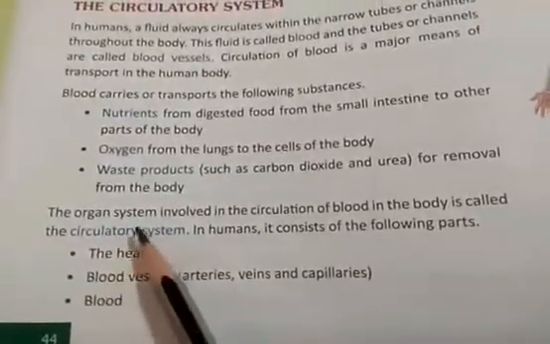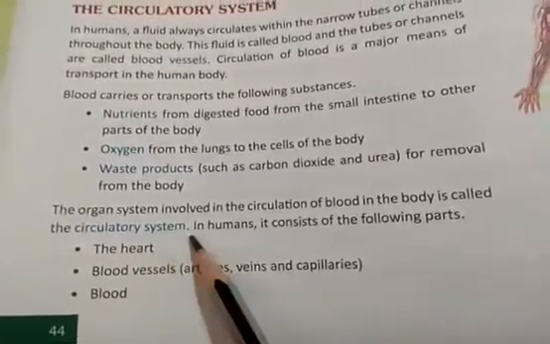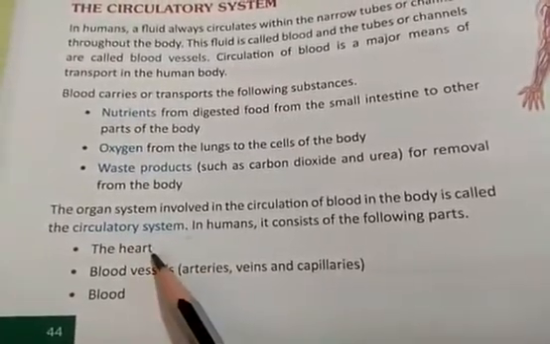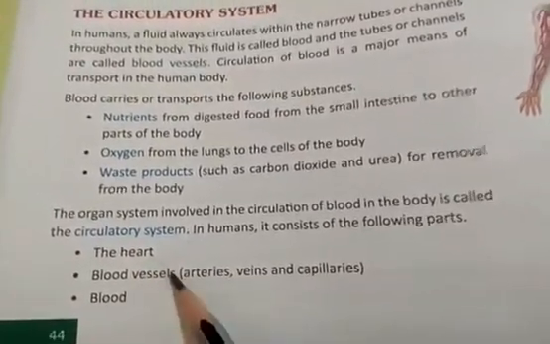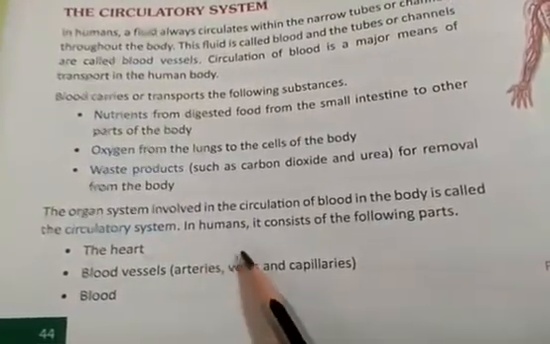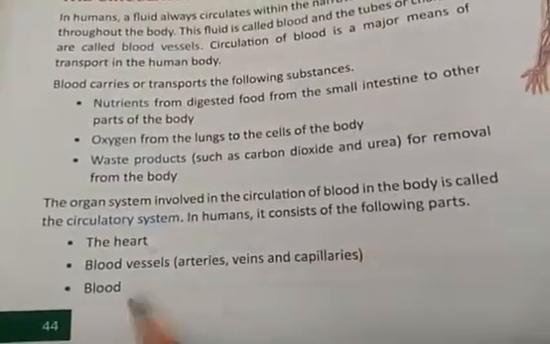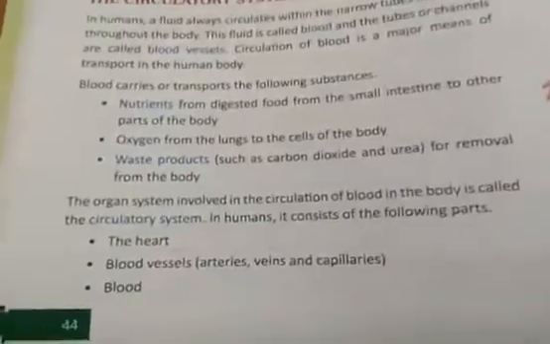But before that, let us see the parts of the circulatory system. It is the heart. You know the function of the heart: it is to pump the blood. Then we have blood vessels, and there are generally three types of blood vessels: arteries, veins and capillaries. And obviously we have the blood.